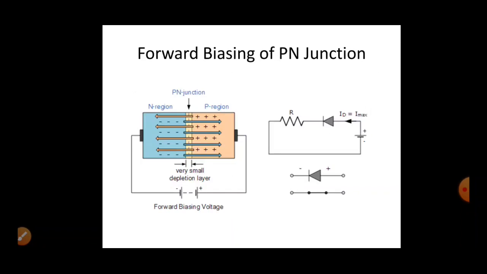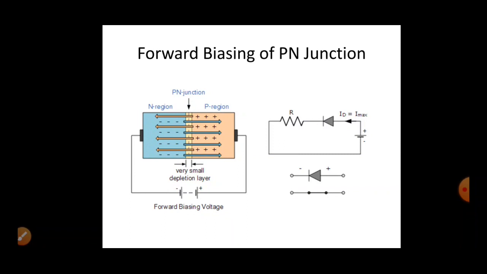So next is biasing of p-n junction diode. We have two types of biasing: forward biasing and reverse biasing. In forward biasing, we connect p to the positive terminal and n to the negative terminal.